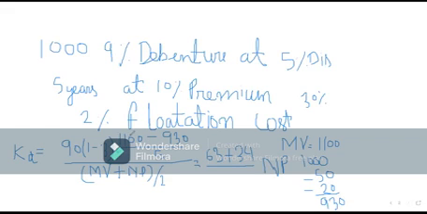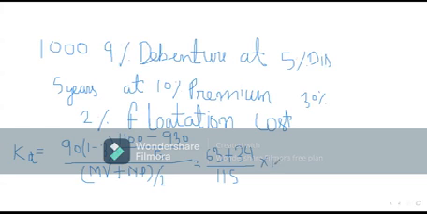How much? 1015. 1015 into 100. So it will be 97 upon 1015 into 100.